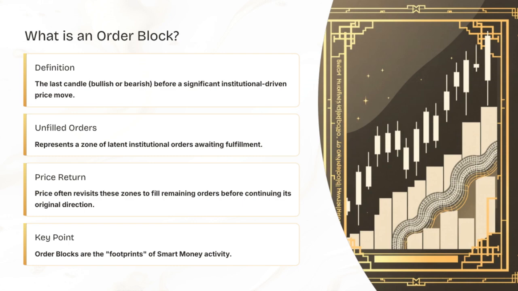The last candle before a major price move, whether bullish or bearish, is especially important because it often marks the formation of an order block. Understanding what an order block is helps us see where the big money is operating and where the market might turn or continue. It's a vital concept for anticipating potential reversals or breakouts, tying directly into our overall theme of reading market footprints to stay ahead.